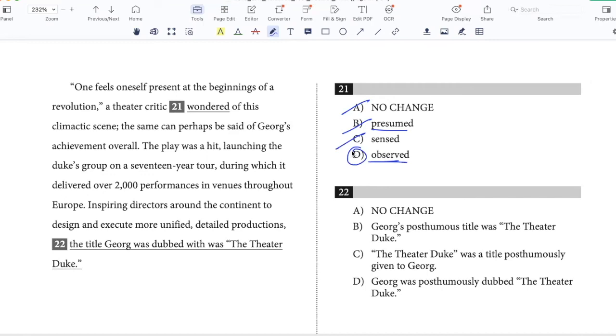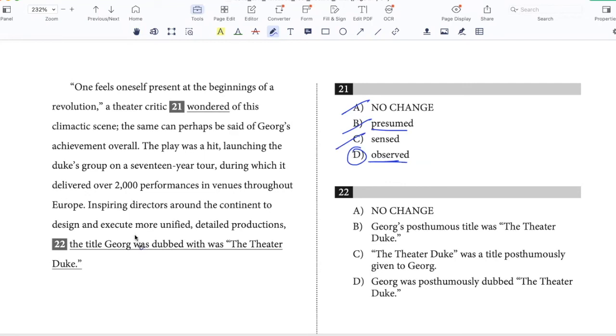The play was a hit, launching the Duke's group on a 17-year tour, during which it delivered over 2,000 performances in venues throughout Europe, inspiring directors around the continent to design and execute more unified, detailed productions. The title George was dubbed with the theater Duke.